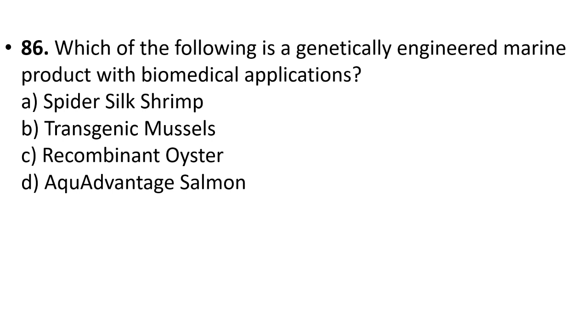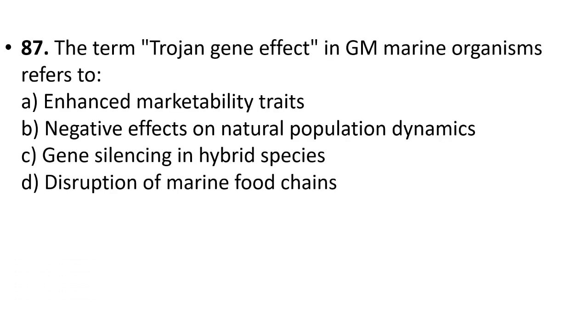86. Which of the following is a genetically engineered marine product with biomedical applications? Spider silk shrimp, transgenic mussels, recombinant oyster, aquadentate salmon. Your answer is option B, transgenic mussels.